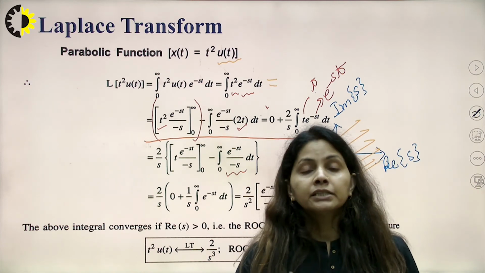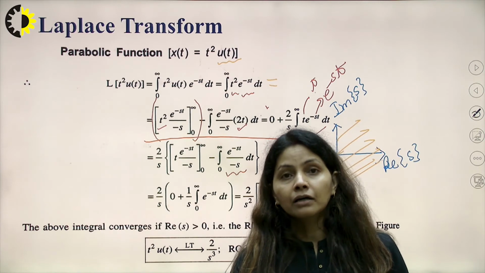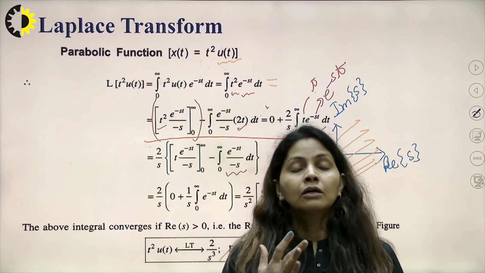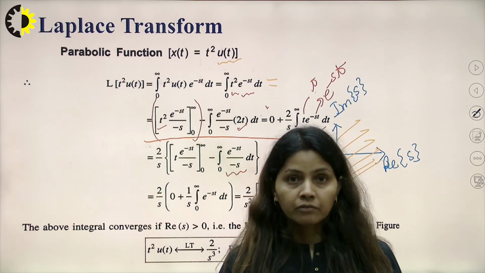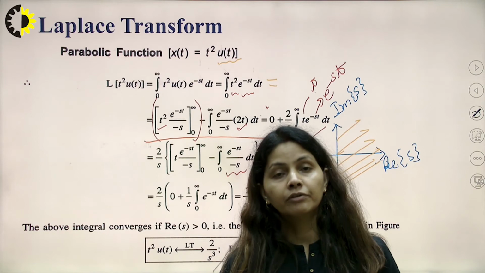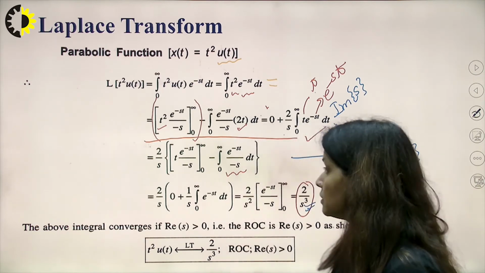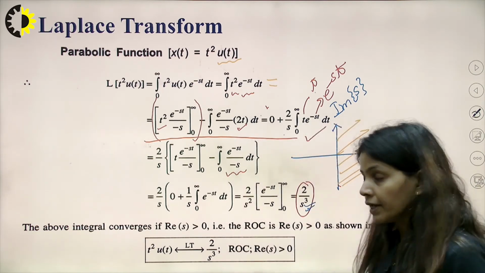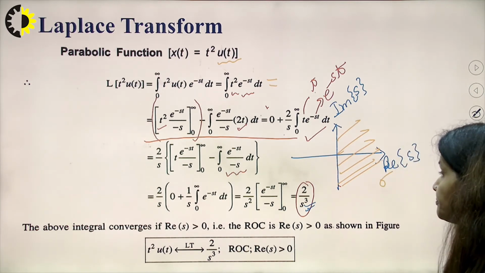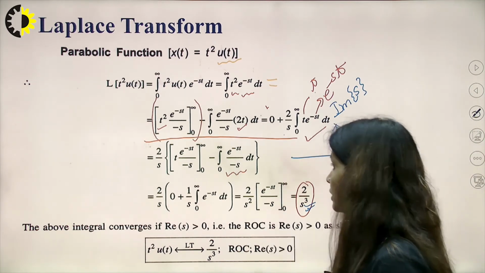Fourth point is, whenever we are discussing the ROC, we will always consider the real part of S. We will consider the Re of S, that is sigma. So these were the things which we have done up to this point.